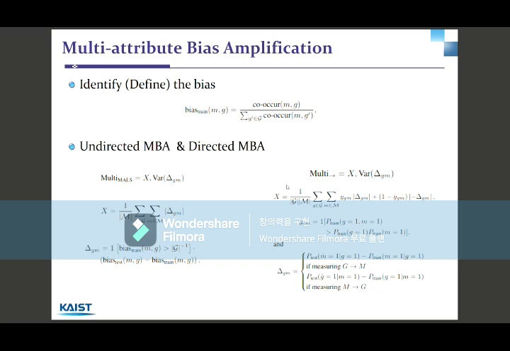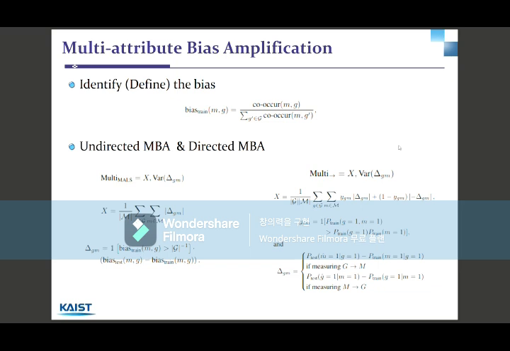Here, bias mg denotes the bias score using the test set predictions of m and g. Multi-MALS measures both the mean and variance over the change in bias score, delta, from the training set ground truth to test set predictions. By definition, multi-MALS only captures group membership labels that are positively correlated with a set of attributes.